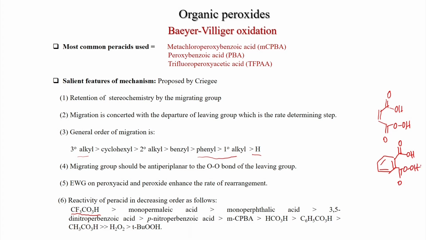So, this is monoperphthalic acid, then 3,5-dinitroperbenzoic acid, para-nitroperbenzoic acid, meta-chloroperbenzoic acid, this is peroxyformic acid, then perbenzoic acid, then peroxyacetic acid, hydrogen peroxide and tertiary butyl peroxide. So, with trifluoroperoxyacetic acid, the rate will be much faster.